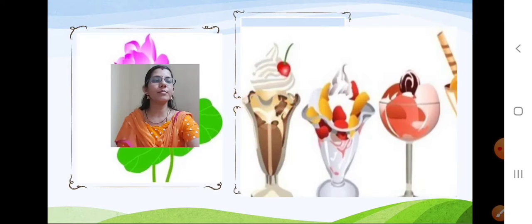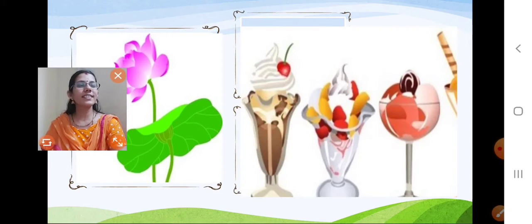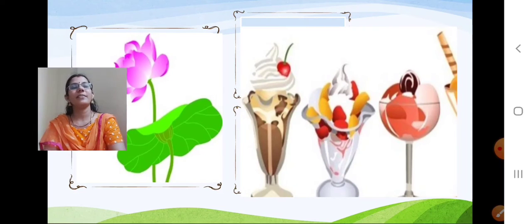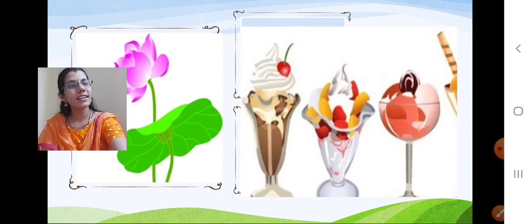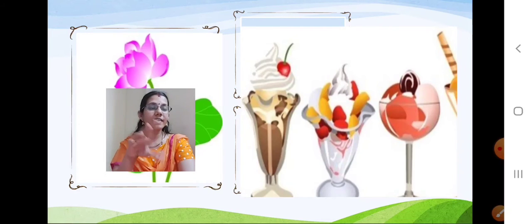I'll show you one more. Wow, lovely. What is this? The lotus is showing side. Got it? Lotus is on the side. Good. Now you can see 3 ice creams here. Correct? Okay. The one with the cherry, the vanilla base. What is that?